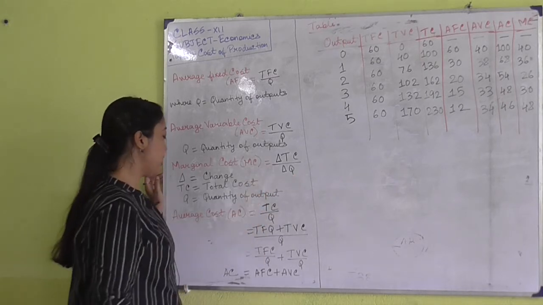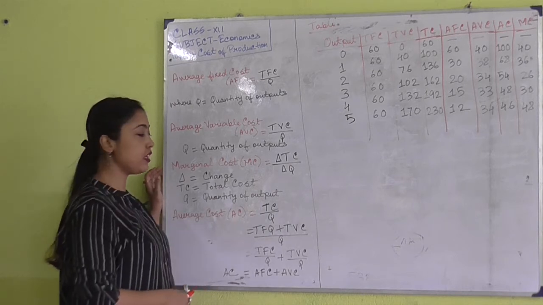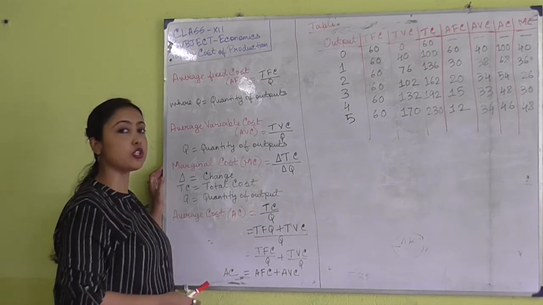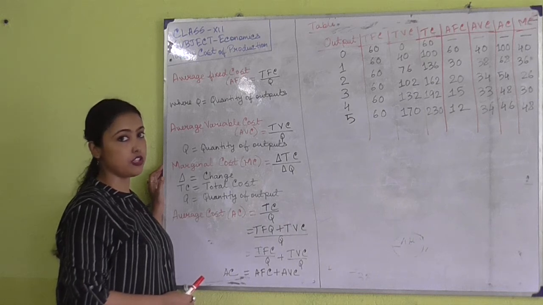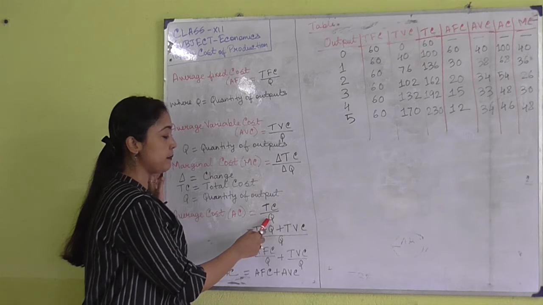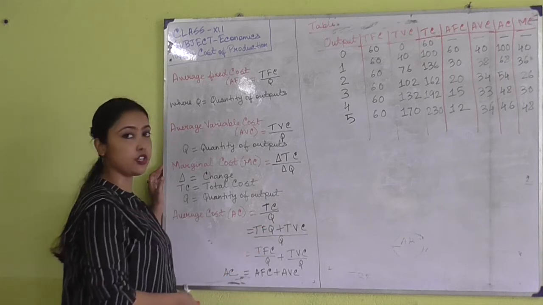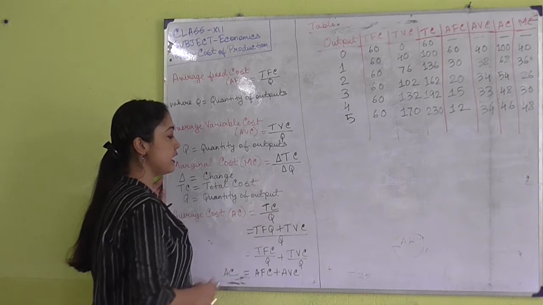Next is average cost. It is referred to as AC. AC refers to the per unit cost of all the fixed factors as well as the variable factors of production. It is denoted by TC by Q. Q is the quantity of output and TC is total cost. Now what is this TC?